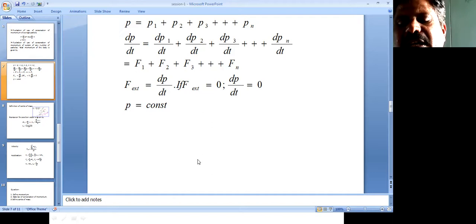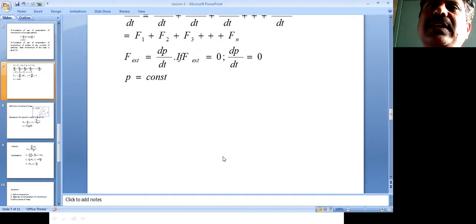So P1 plus P2 represents the total linear momentum of the system of two particles. So this is again the law of conservation of linear momentum in case of a system consisting of two particles.